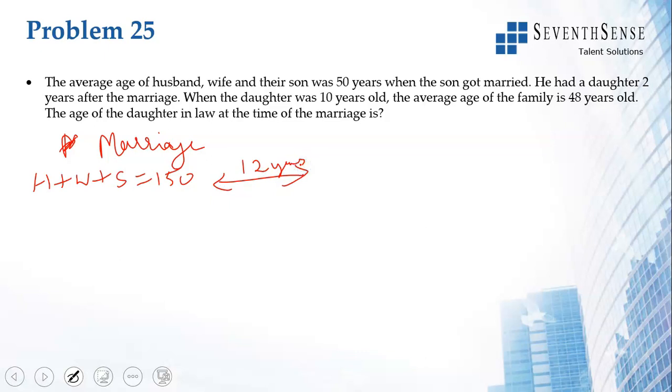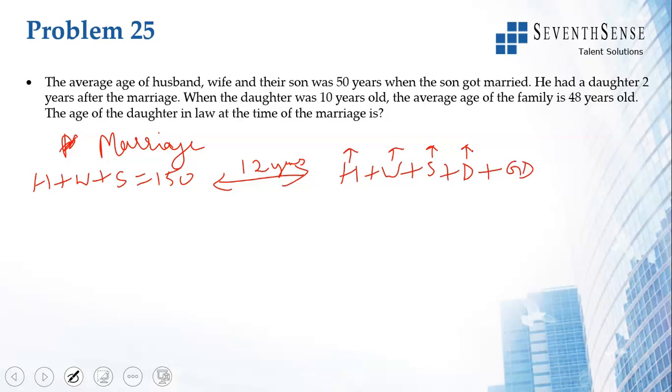Average age of the family is 48, which means everyone's age gets added by, so we have H plus W plus S plus daughter-in-law plus granddaughter. Now 12 years have passed, right? So you have to add 12 to husband's age, you have to add 12 to wife's age, you have to add 12 to son's age, you have to add 12 to daughter's age. Granddaughter, because that's not counted, right? She's only 0 at that time.